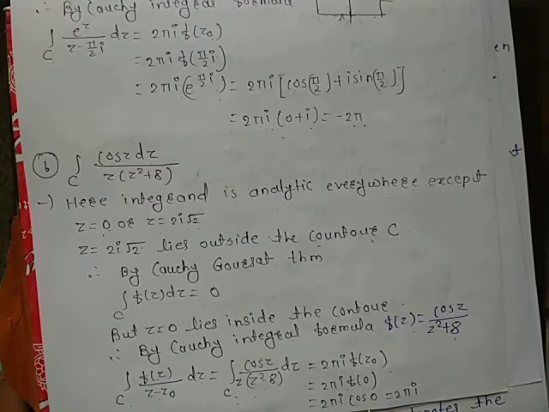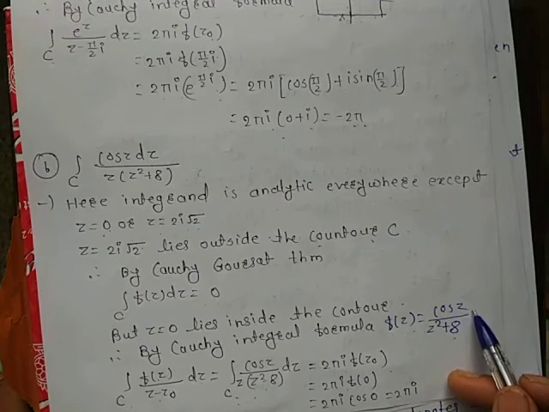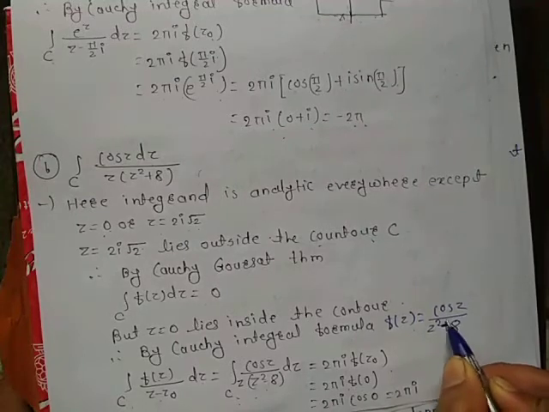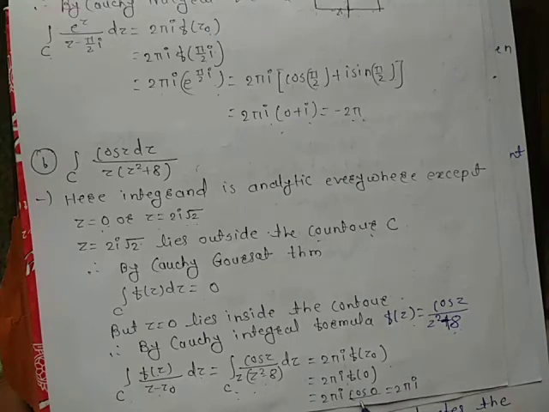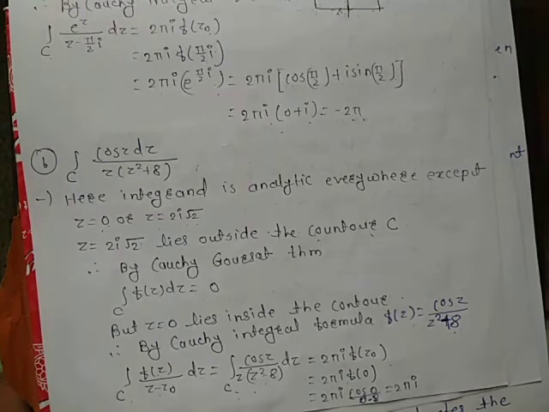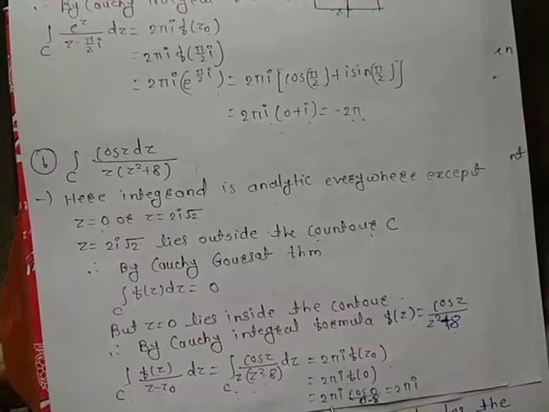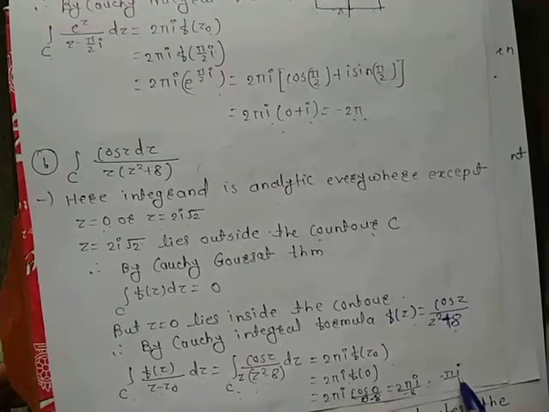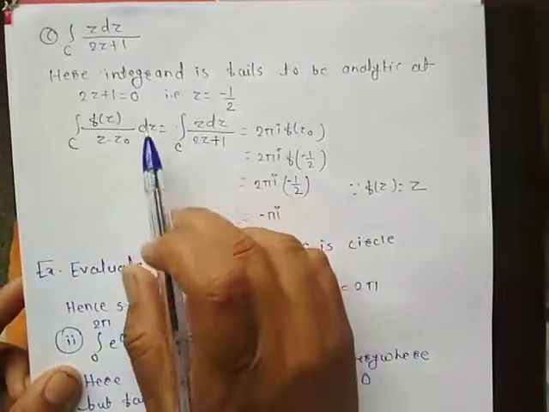2 pi I. f of z is cos z upon z square plus 8. So this is cos 0 upon z square, z square means 0, minus 8. Here cos 0 is 1, so this is 2 pi I upon minus 8, which is equal to minus pi I upon 4. Let us see the next example.